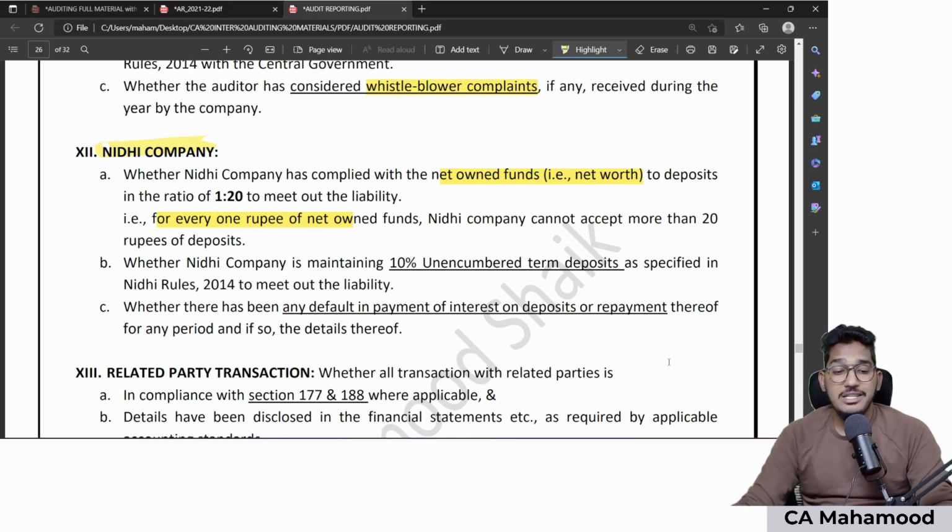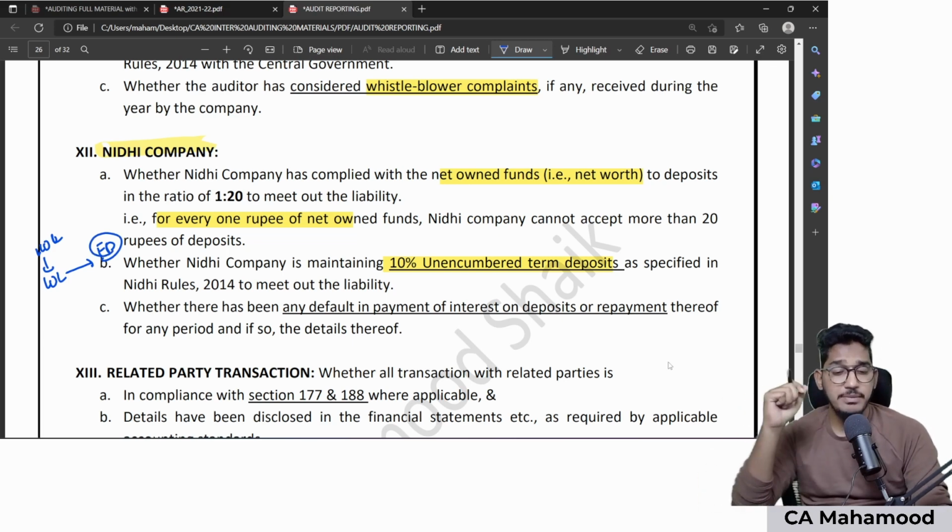And whether Nidhi company is maintaining 10% unencumbered term deposits. Out of the total deposits which they have collected, 10% should be kept in a fixed deposit, that too unencumbered, without offering any security. So if the Nidhi company has collected total 100 lakh rupees of money, in that 10%, which will be 10 lakh rupees, that 10 lakh rupees should be kept in a fixed deposit, and that fixed deposit should not be offered as a security for any loan.